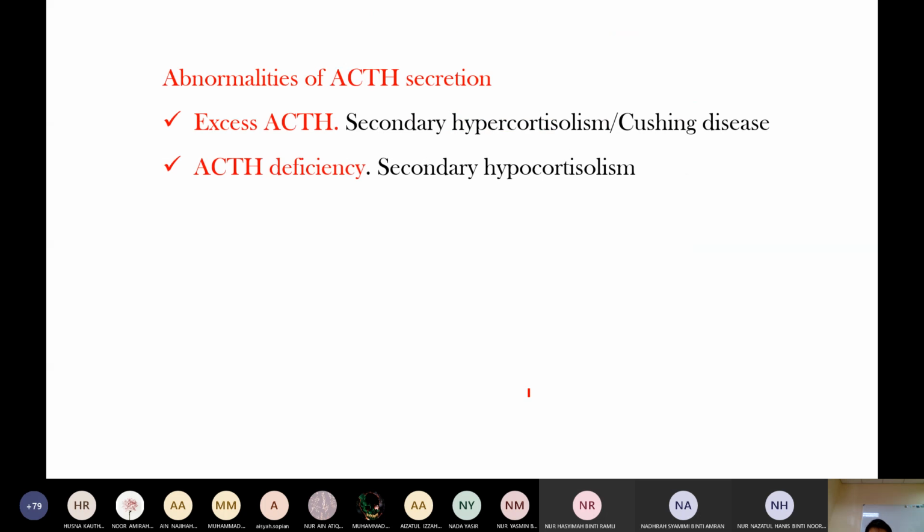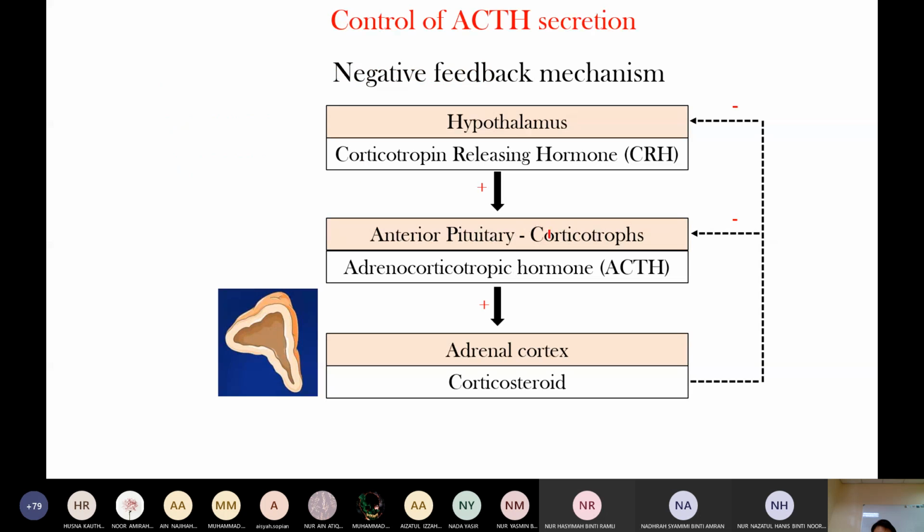Excess corticosteroid is called hypercortisolism. Reduced corticosteroid, from ACTH deficiency, is called hypocortisolism. Hypercortisolism from excess ACTH is also known as Cushing disease. Here the excess ACTH is due to an anterior pituitary cause, so this is a secondary cause.